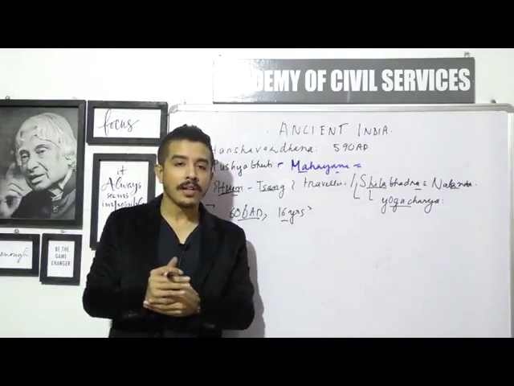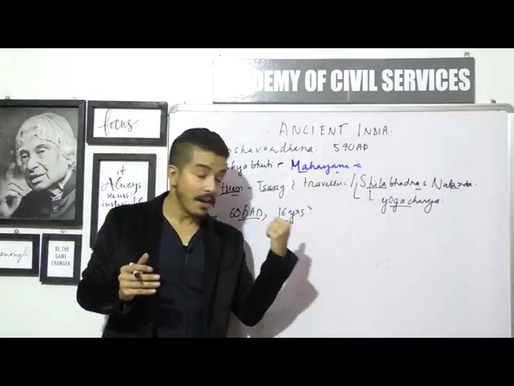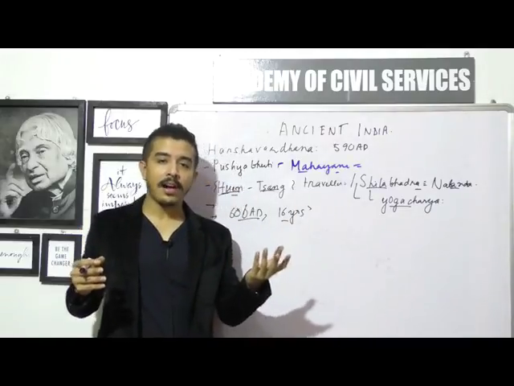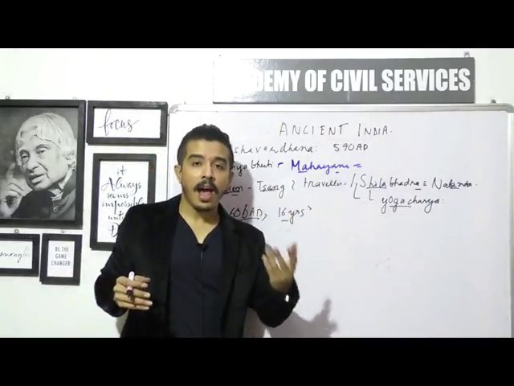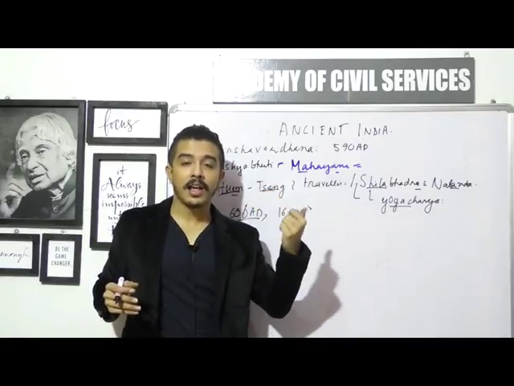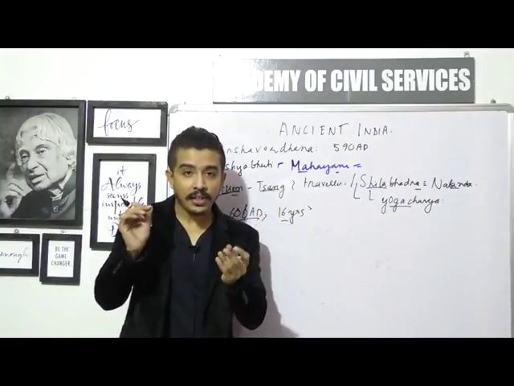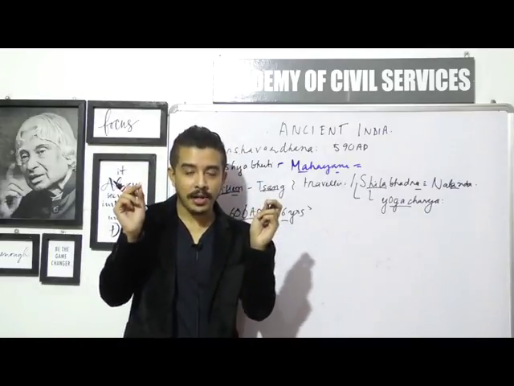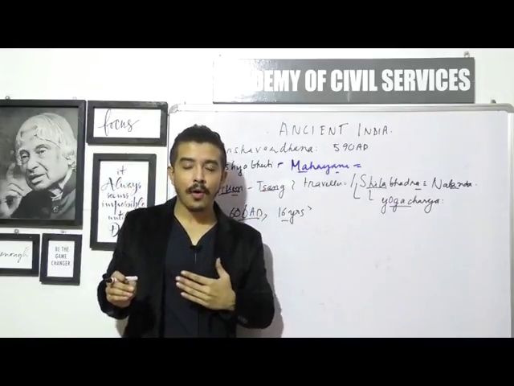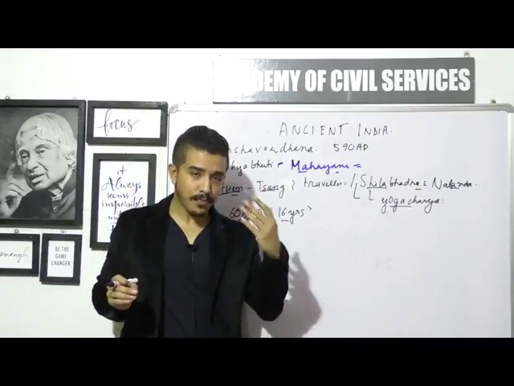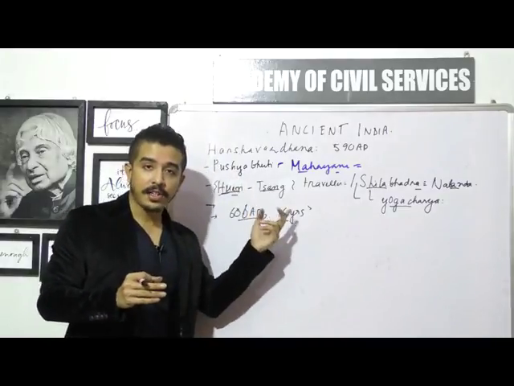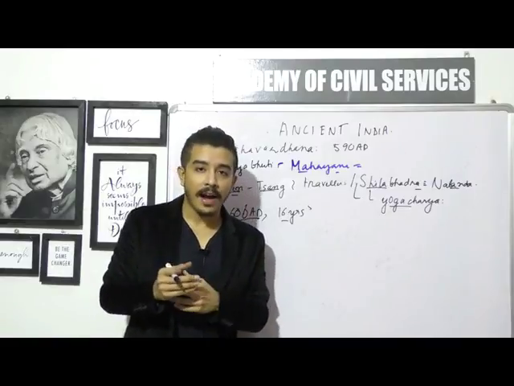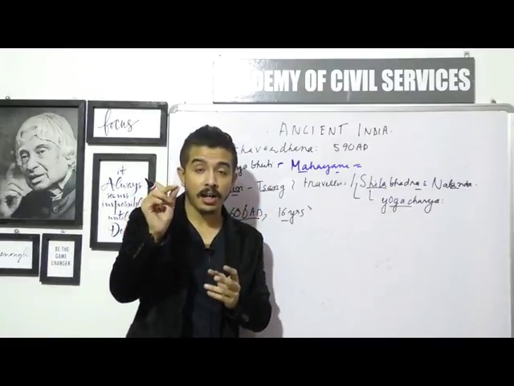So what happened was that Harshavardhana's sister was getting married to a particular small empire, and then her husband was killed, and because of that Harshavardhana's elder brother, whose name was Rajyavardhana, said that okay, I am going to take revenge for Harshavardhana's sister, and I'm going to fight the enemy, and the enemy was Sashanka of Gauda.